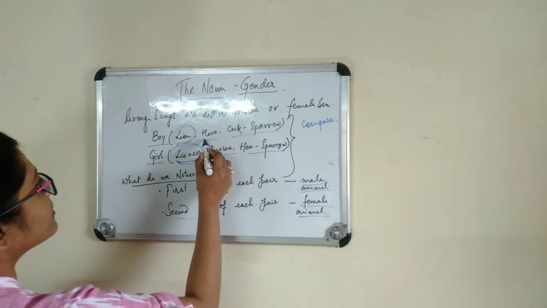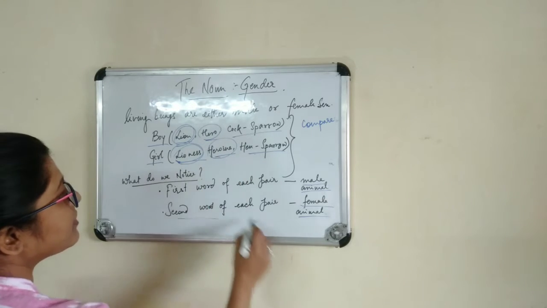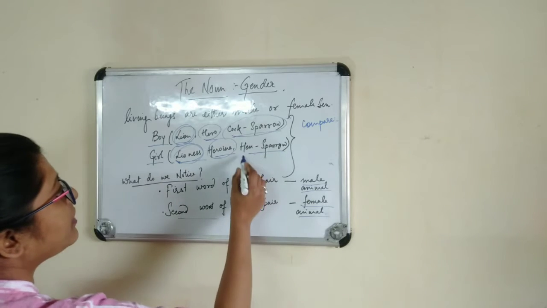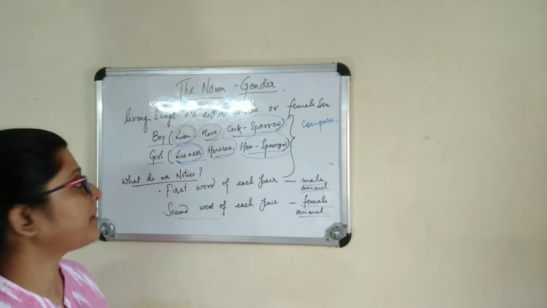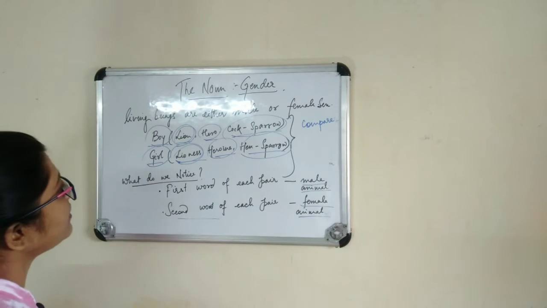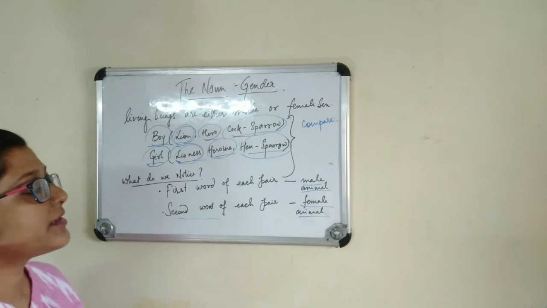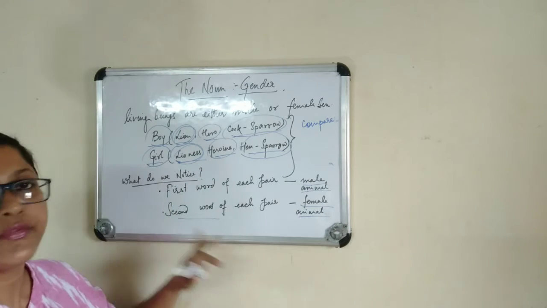Hero refers to a male person, heroine is a female, cock sparrow is a male animal, and hen sparrow is a female. Similarly, a boy is a male and a girl is a female. From these examples we got to know the difference between a male and a female.